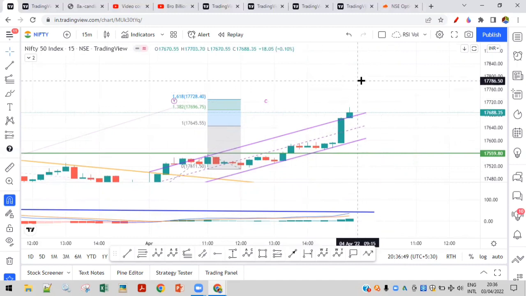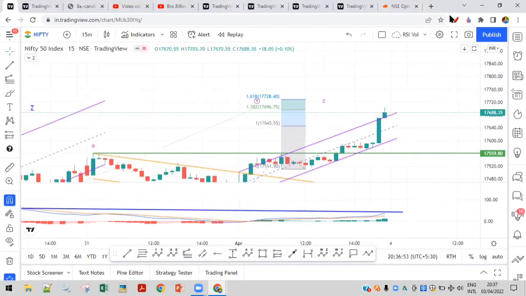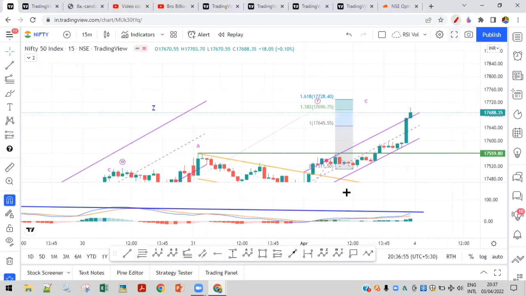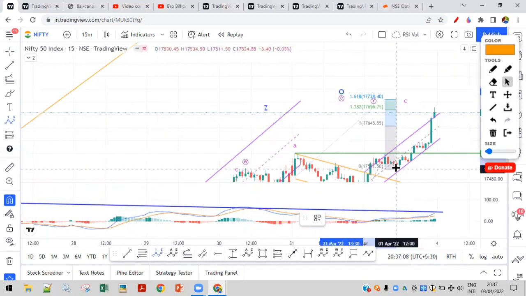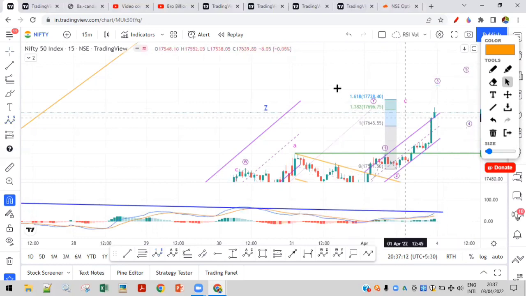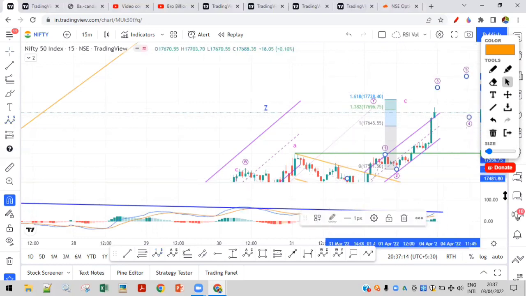So if it opens gap up, you should not go on the long side, because this will be a fourth wave as per my analysis. 1, 2, right? Let's draw it with the help of Elliott wave itself. So for our understanding, like this, we are going to go down.